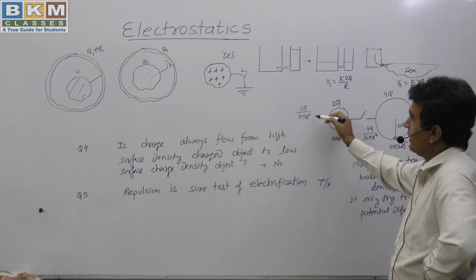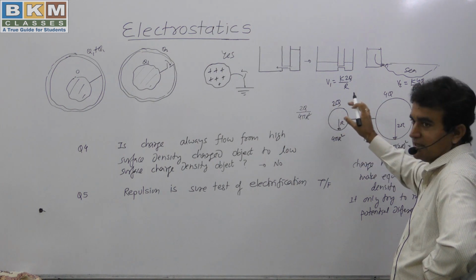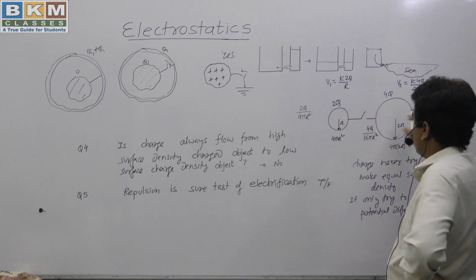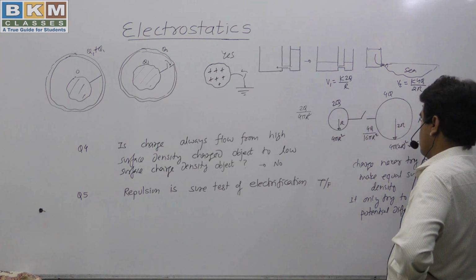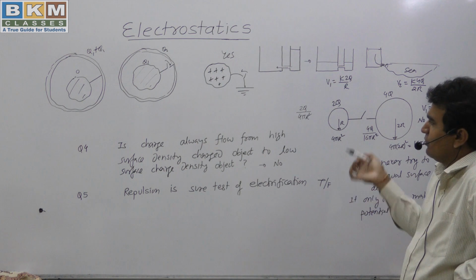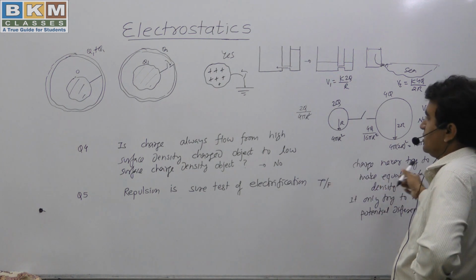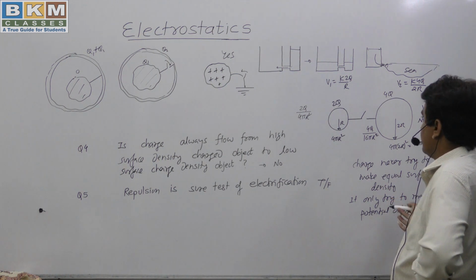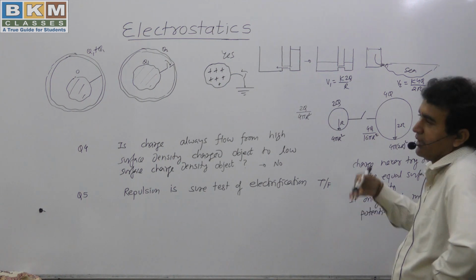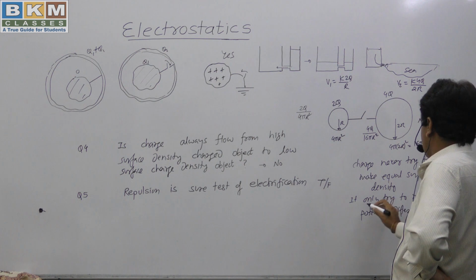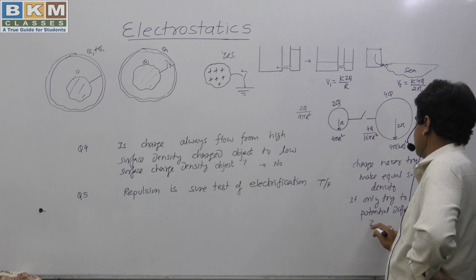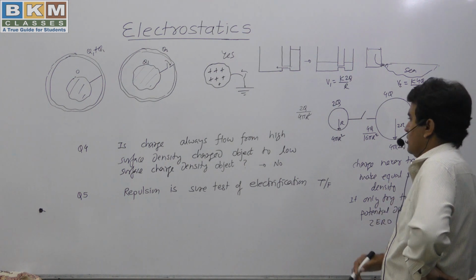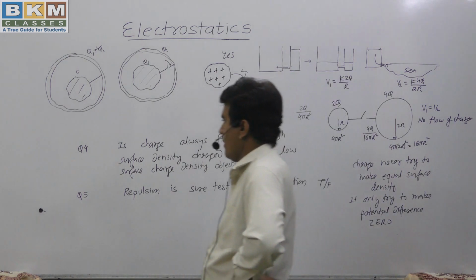This is q by 2 pi r square. This has twice the surface charge density, but still there is no flow of charge from this object to this object, because we have no such statement that charge tries to make the same surface charge density. It only tries to make the same potential, to make potential difference 0. So the answer to this question is no.